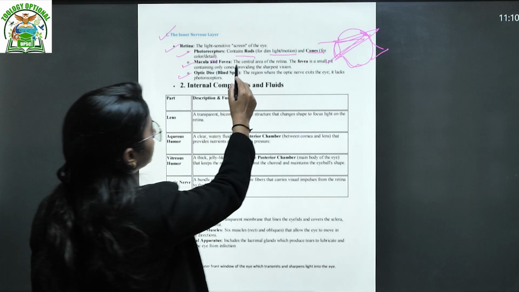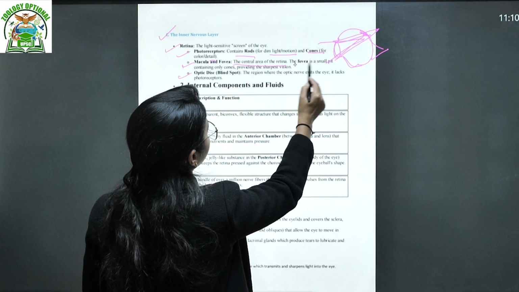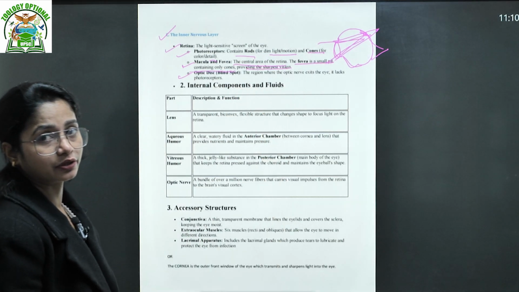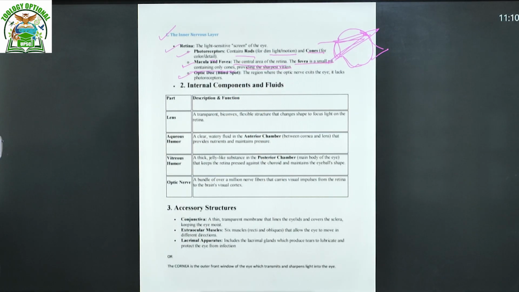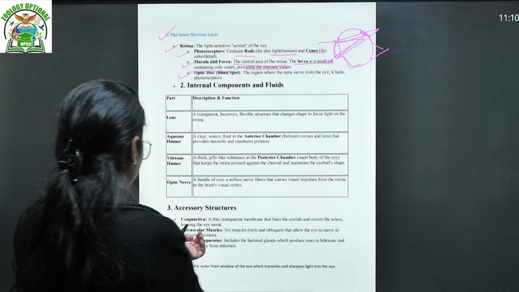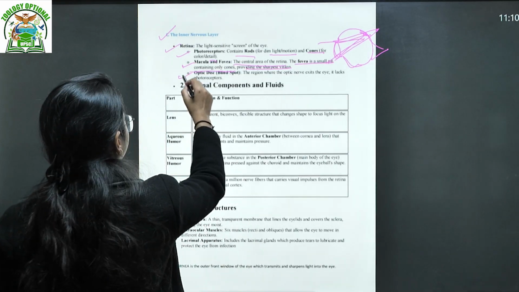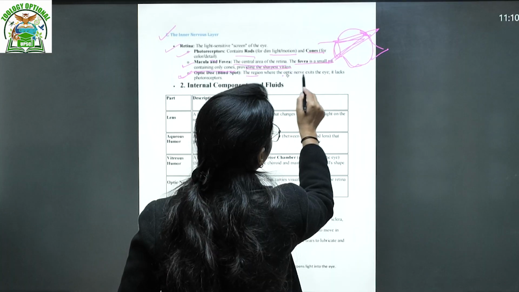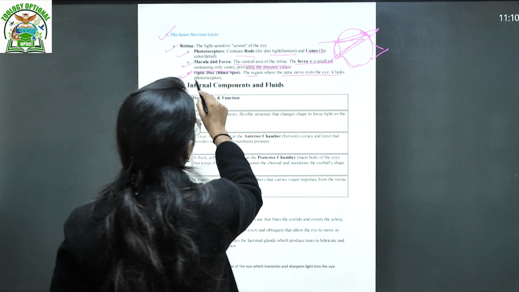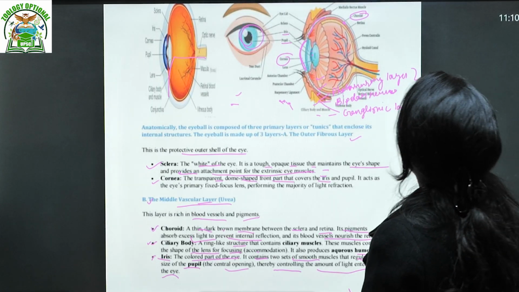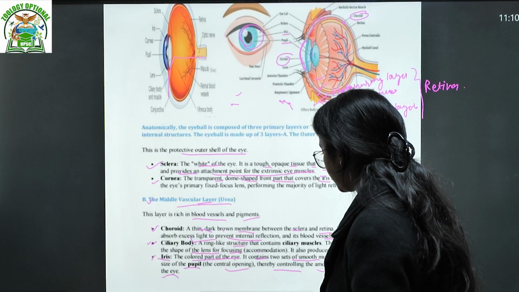Then the macula and fovea are the central area of the retina. The fovea is a small pit containing only cones, providing the sharpest vision. Okay, of course, as you will cover the mechanism of vision in the human eye, you are going to cover all of these things. Then we talk about the optic disc. The optic disc is the region where the optic nerve exits the eye, and it lacks photoreceptors. If you want to see it in the diagram, can we see here? Yes, we can see here.